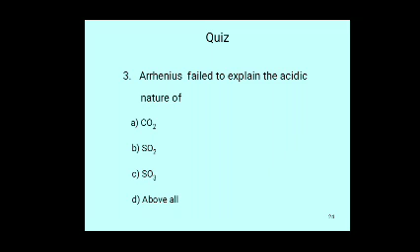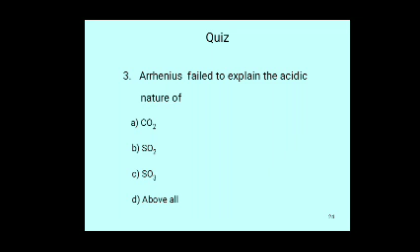Oxides of carbon, sulfur, nitrogen and phosphorus act as acids, like CO2, SO2, SO3, N2O5, P2O5. These all act as acids.